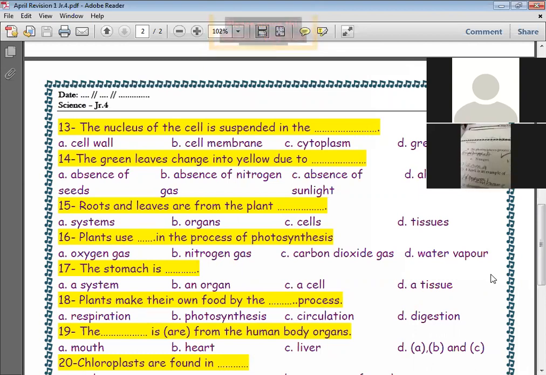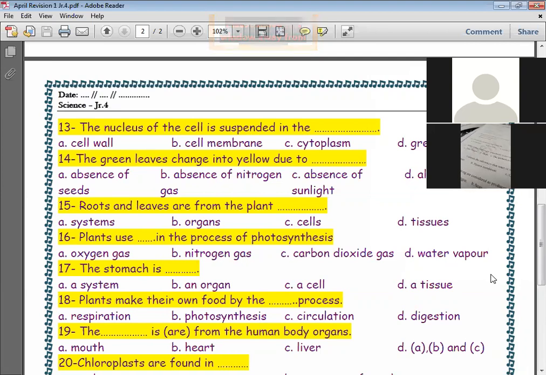Roots and leaves are from the plant organs, excellent. But the systems in a plant are what? Root system and shoot system. Okay?